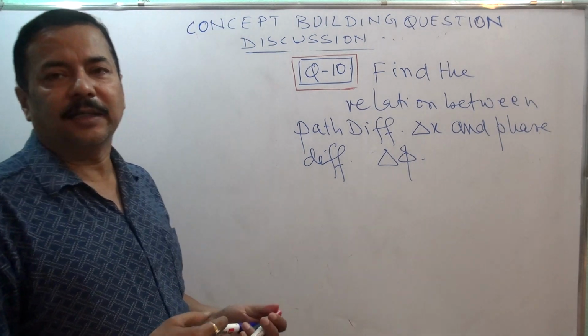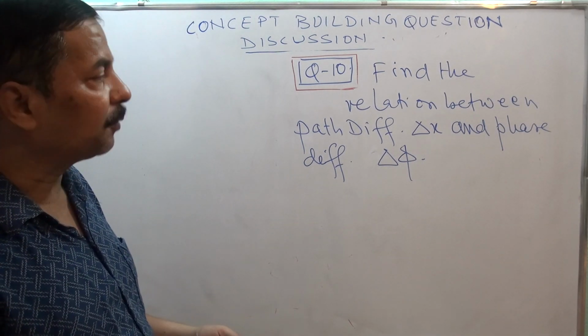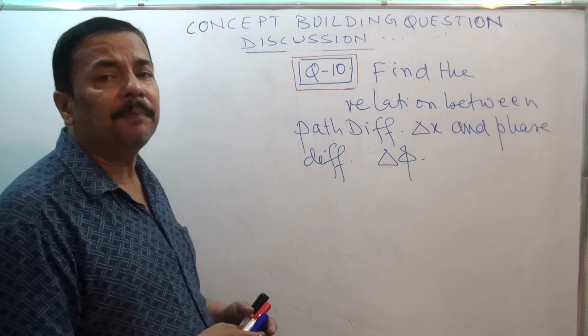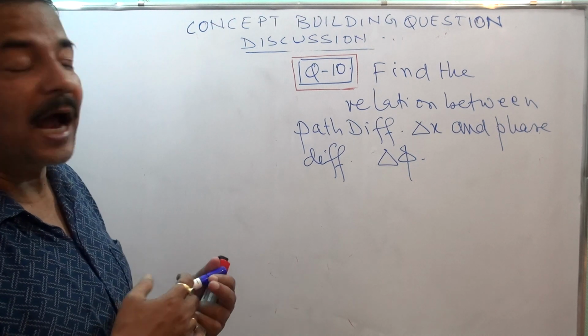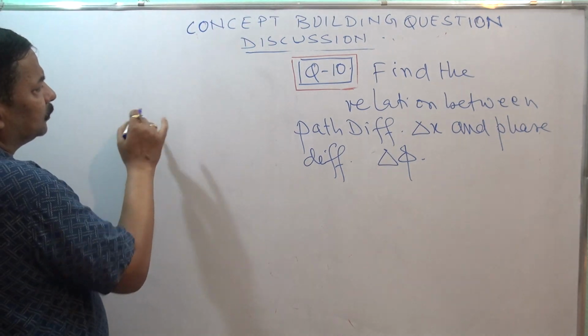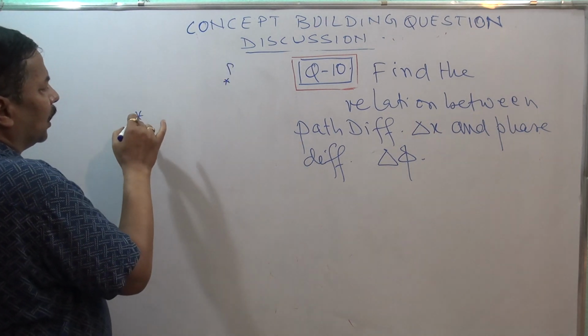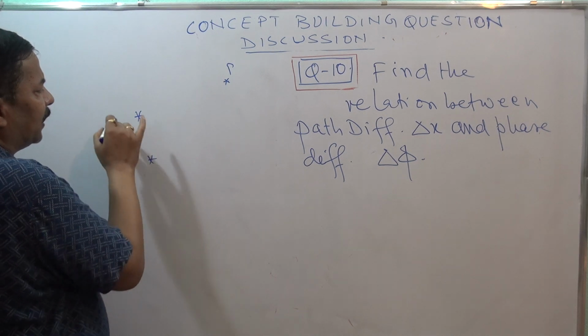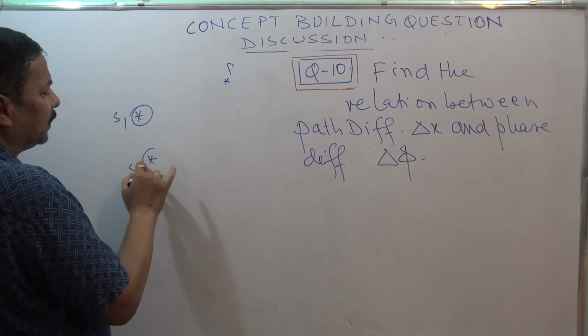Now try to understand. This is basically a theory question, but this is also asked in the form of a question: find the relation between phase difference and path difference. Phase I have already discussed, and path you understand. Here is a source and here is a point P. Two sources are there, S1 and S2. The waves are being generated.